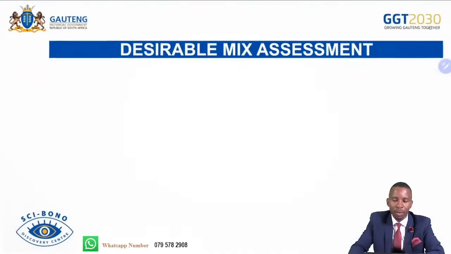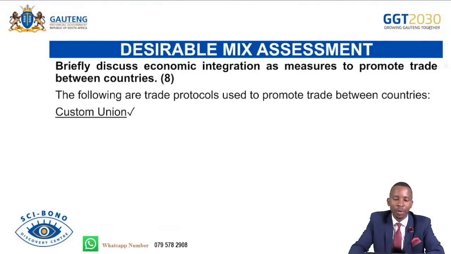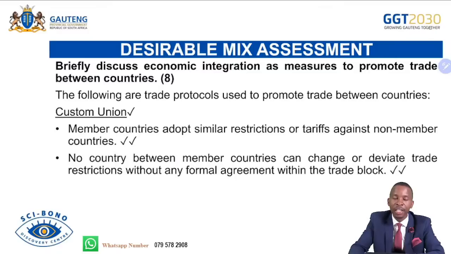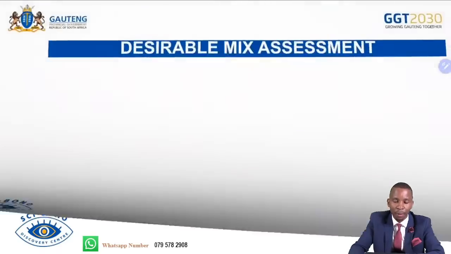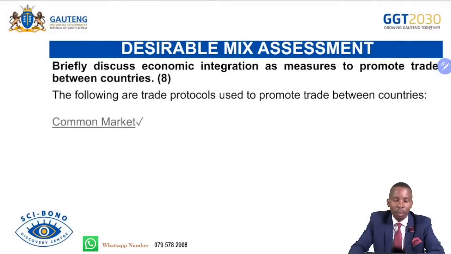And then we continue. Customs union. Now, that's when we develop even further the free trade areas, whereby countries now agree upon the same tariff to be imposed on non-member countries, and no country has the power to influence or to change the tariff without any proper discussion with member countries in the trade bloc. That's a customs union.